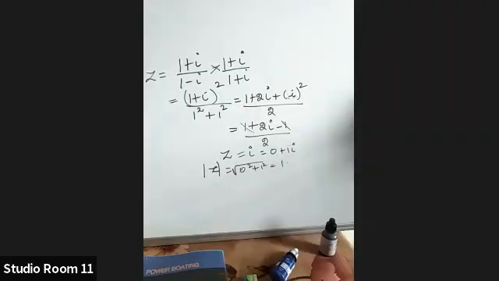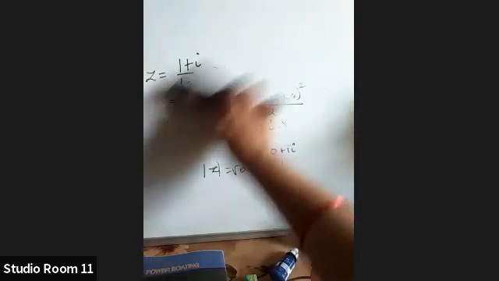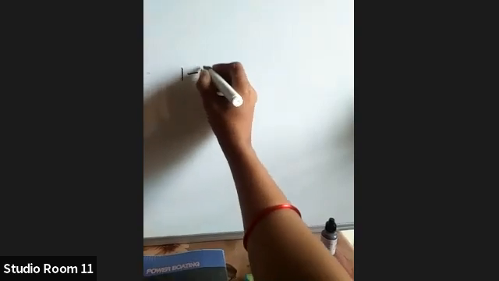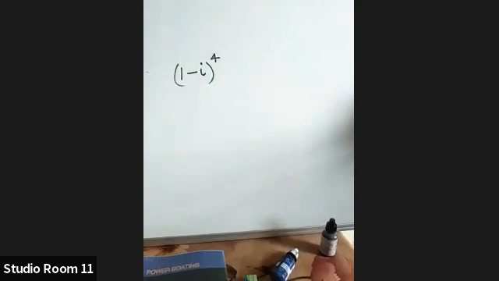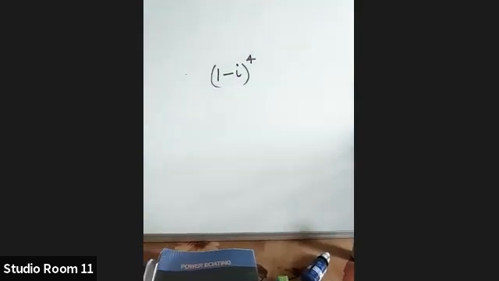Express the following in the standard form a plus ib. The question is (1 minus i) whole raised to 4. How will you do this?